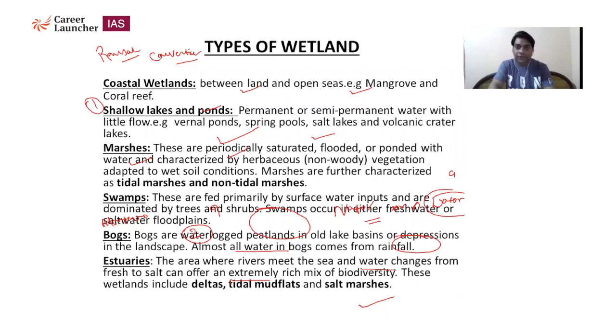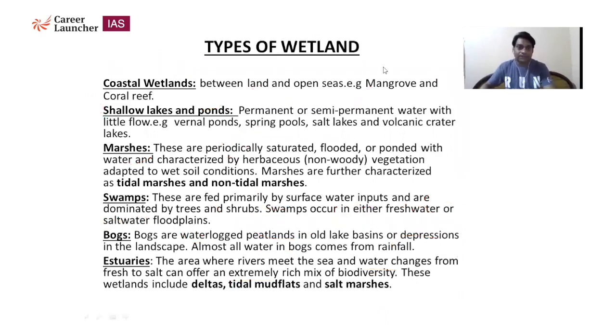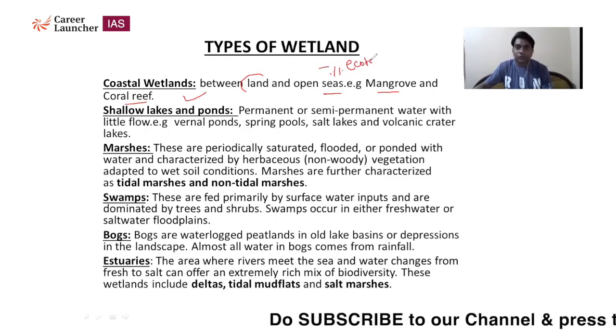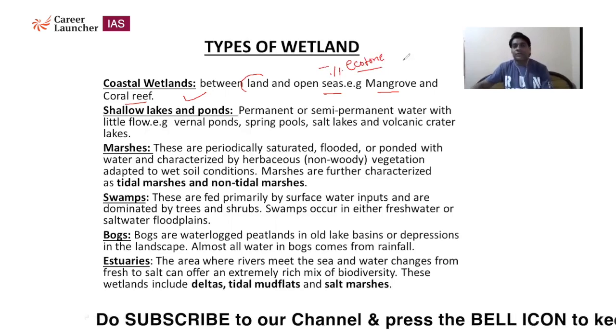Now, types of wetland. How many types of wetlands are there? There is a total number of categories of wetlands. One is called coastal wetlands. So what is a coastal wetland? It lies between land and open seas. Examples are mangrove and coral reef. You know that mangrove is one important vegetation you will see. This is an example of an ecotone also. In environment, we study about ecotone.